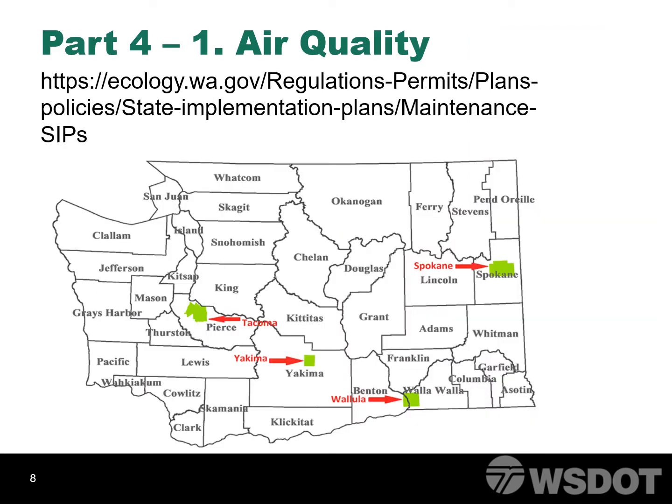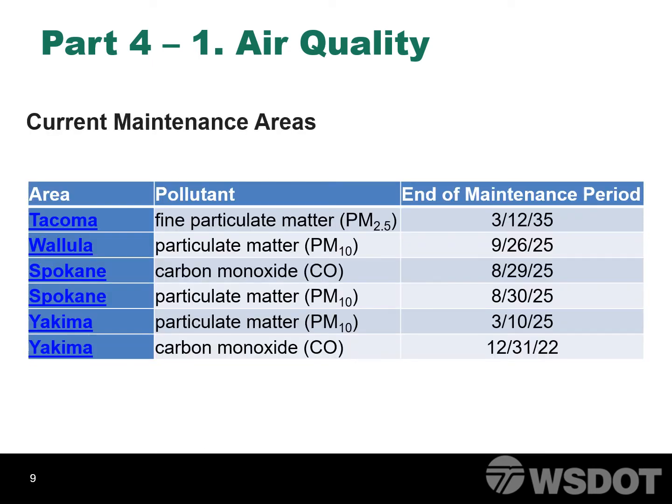The Washington State Department of Ecology has a website that contains an interactive air quality map that shows the maintenance areas throughout the state. This map allows you to zoom into the project location so you can distinguish the exact boundaries of an air quality area. There are currently 4 areas that are in the maintenance period. All of these areas have maintenance plans for particulate matter, and 2 areas have plans for carbon monoxide.